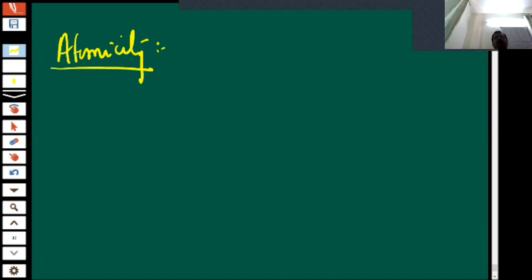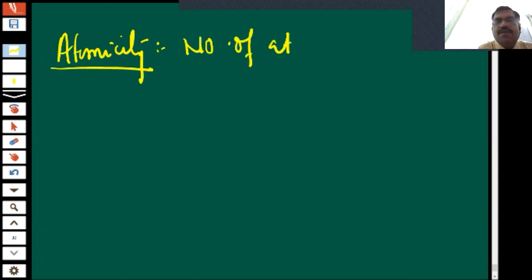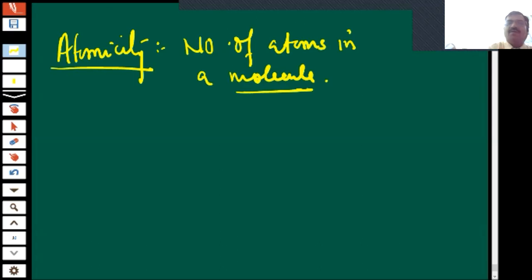Atomicity means the number of atoms in a molecule. Number of atoms in a molecule, children. That is known as atomicity. Sometimes we require this information.